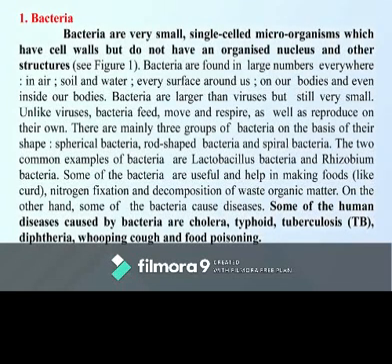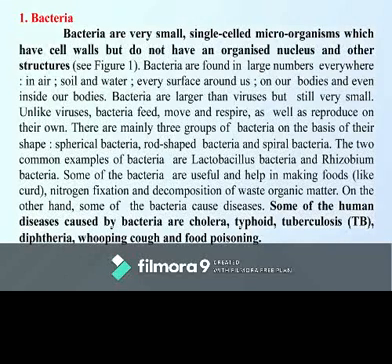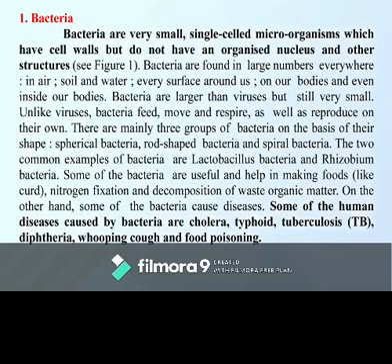Understand? Which have cell walls, which means the cell is bounded by a wall called cell wall. But they do not have an organized nucleus, which means they do not have a well-defined nucleus as we find in other plant and animal cells. In an organized nucleus, children, the nucleus is bounded by a membrane called nuclear membrane. Understand? And bacteria do not have other structures in the cell.